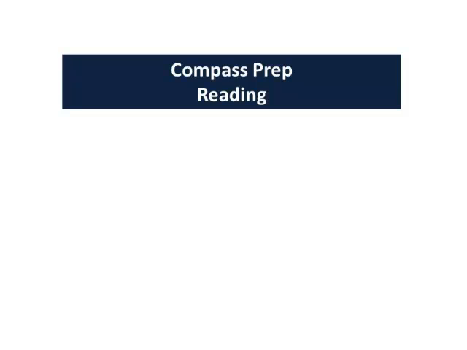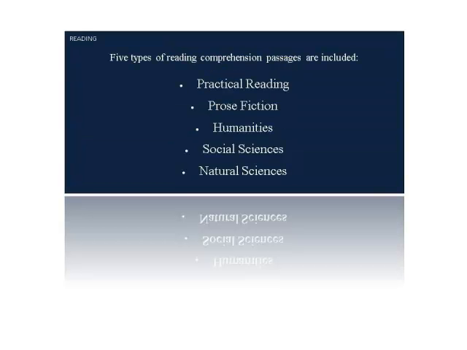So now let's talk about the reading section of the Compass test. You'll come across 5 types of reading comprehension passages on this test. There aren't separate tests for social studies and science, so instead they put in reading passages to see if you can understand them.